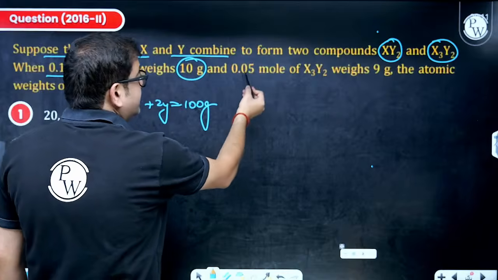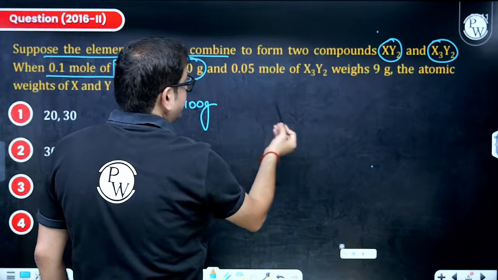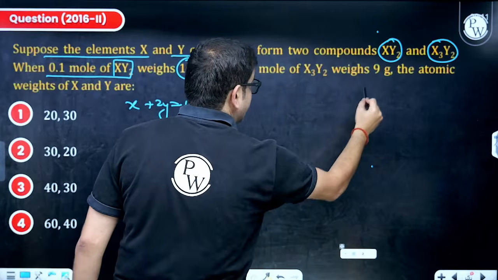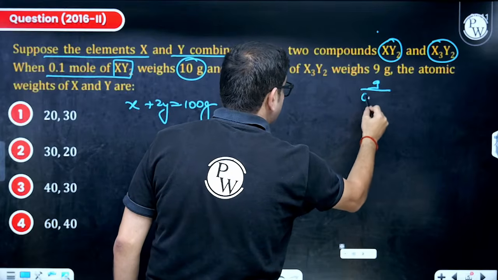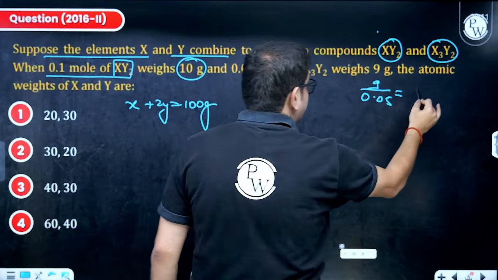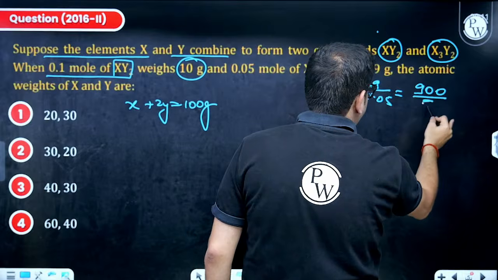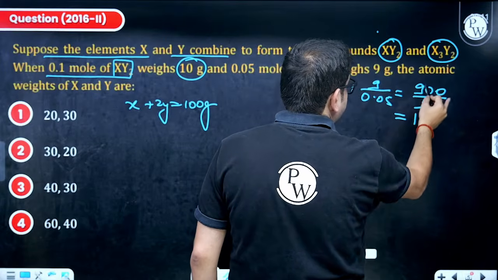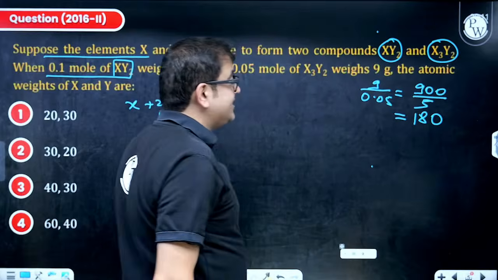Similarly, if these many moles of this weigh, then sir 1 will weigh, sir 9 upon 0.05, as in 900 by 5, as in 5 1 is 5, 5 8 is 40, then that means it is 180.